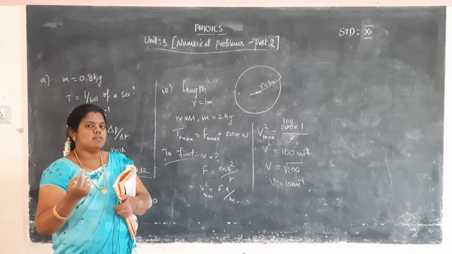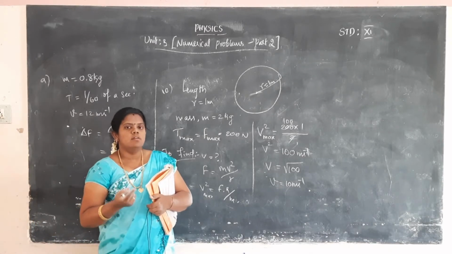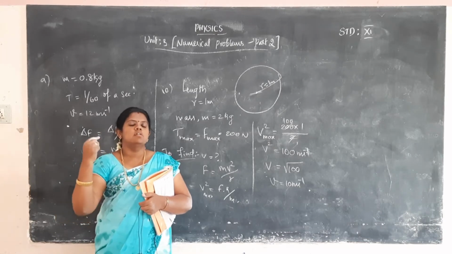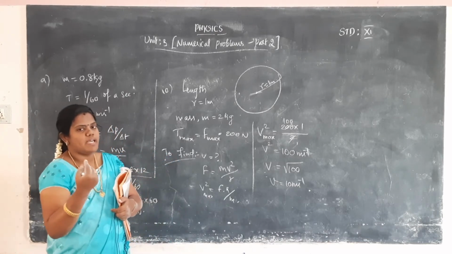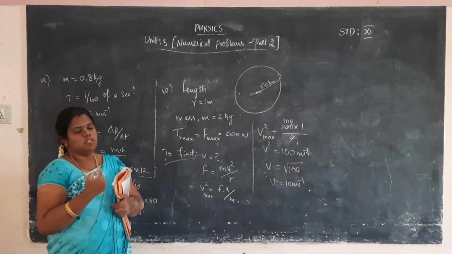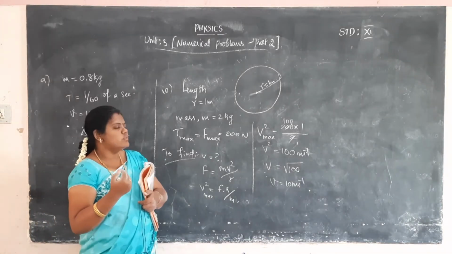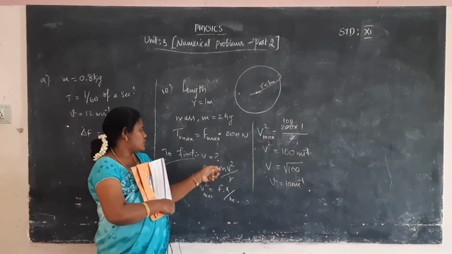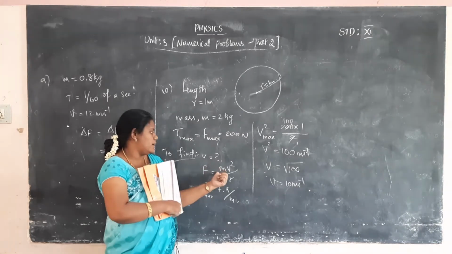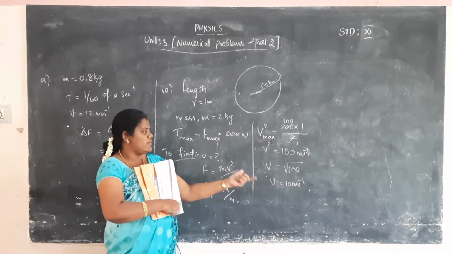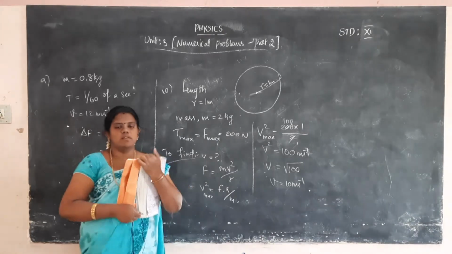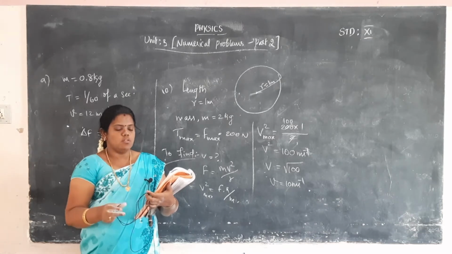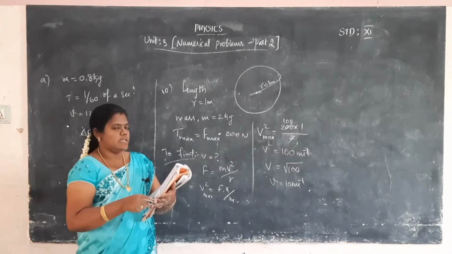One stone is attached with a string. Definitely it will create a whirling motion. The whirling motion will be considered as a circular motion. In circular motion, automatically the centripetal force will be acting on the stone inwards. So that inward force is the centripetal force. The centripetal force formula we had considered: F is equal to mv square by r. Substitute the force value, m value and r value, and easily calculate the v value. So v, the maximum speed to sustain the whirling motion of the stone, is equal to 10 meter per second.